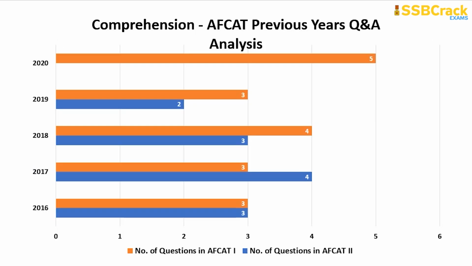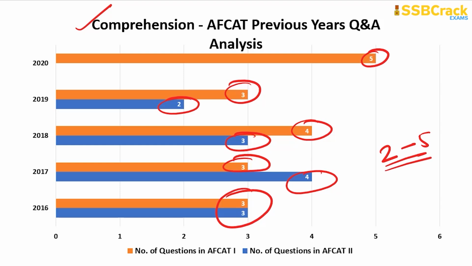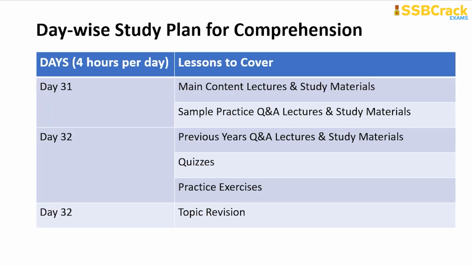Now coming to the next most important topic, which is comprehension. As you can see, 5 questions came from this section in AFCAT 1 2020, 3 in AFCAT 1 2019, only 2 in AFCAT 2 2019, 4 in AFCAT 1 2018, again 3 in AFCAT 2 2018 and AFCAT 1 2017, 4 again in AFCAT 2 2017 and again 3 in both AFCAT 1 and 2 2016. So you can expect 2 to 5 questions from comprehension in your AFCAT English section.